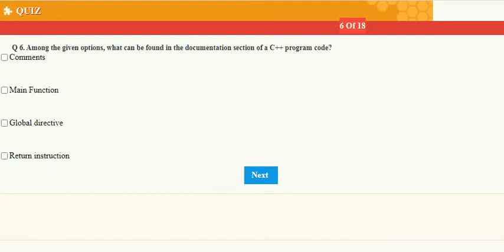Among the given options, what can be found in the documentation section of a C++ program code? What will be the answer? Here, comments.